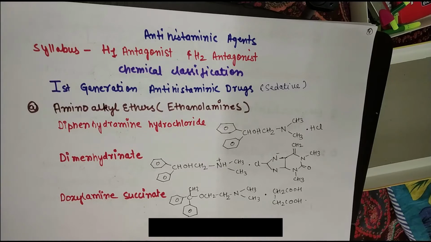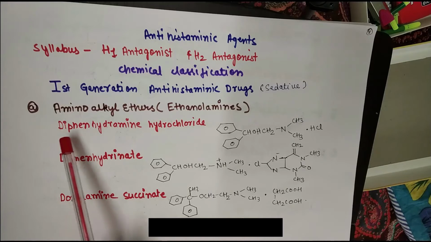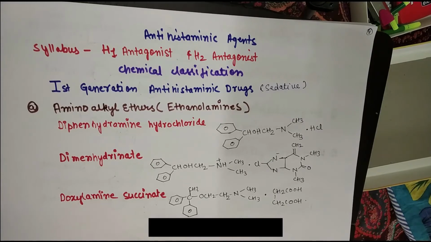So here the examples are diphenhydramine hydrochloride, and you can see their chemical structure also. Second example is dimenhydrinate. Again the chemical structures are mentioned here for these compounds. And the third example is doxylamine succinate. So these are the drugs which are present under the category of amino alkyl ethers or ethanolamines. You can see their chemical structures.